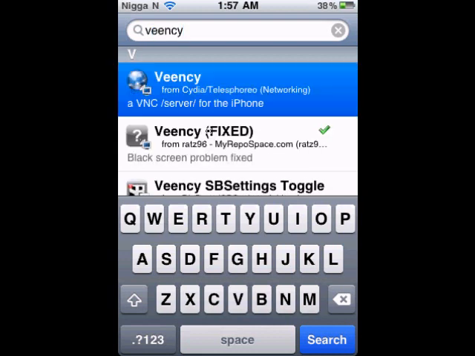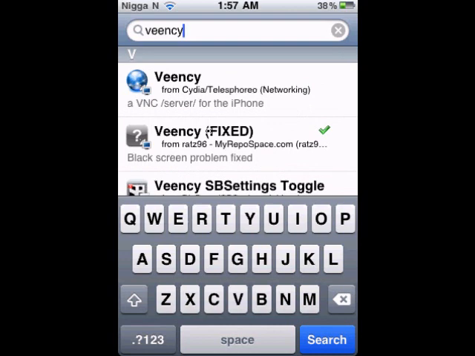If you have the first one, then you're going to have to uninstall that. Otherwise, it will not work. You have to get the second one. So you go on this and then hit modify, then remove. Then you're going to want to install this one, Veency Fixed. But since I already have that, I'm not going to be doing that.